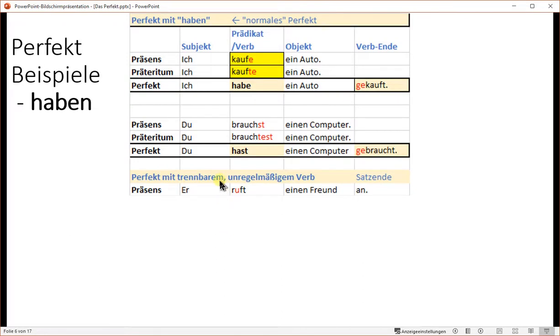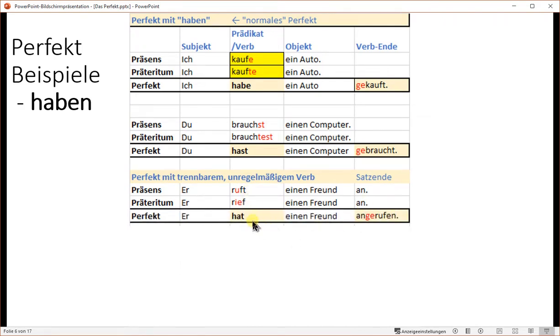Here with a splittable verb and it's irregular. Ruft einen Freund an. The prefix is at the very end in Präsens. Präteritum: rief einen Freund an. We have a vowel change and the prefix is at the end. Hat einen Freund angerufen. The prefix is here, followed by the ge. The ge is in the middle now because this is a splittable verb.